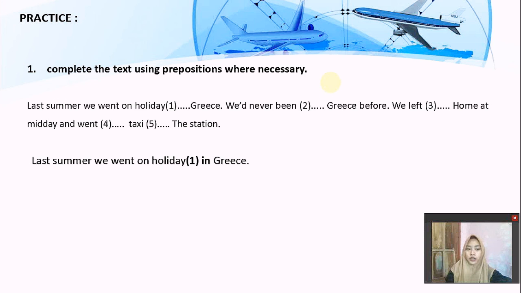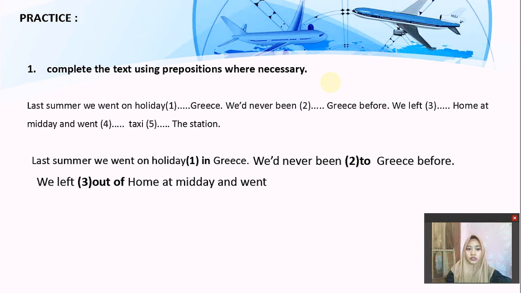And the answer is to. Number 3, we left blah blah blah home at midday. The answer is out of. And number 4, we went blah blah blah taxi, blah blah blah the station. And the answer is by taxi to the station.